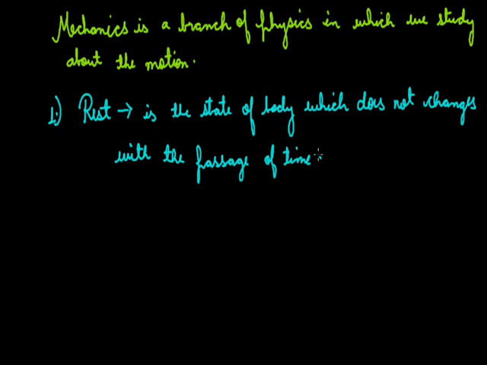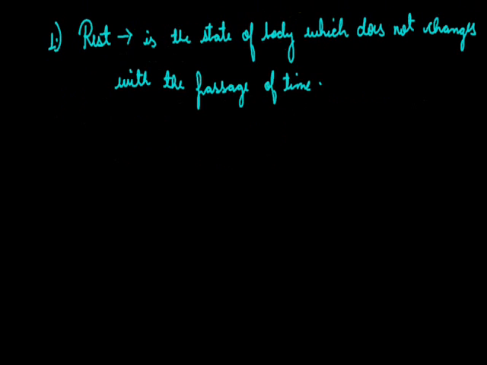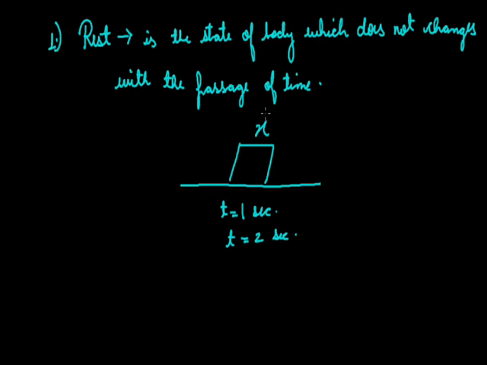It means that whenever we consider an object, for example, if a block is kept on a table, okay, if this block is at this position, that is x position at time t equal to 1 second, and if we notice its position again at t equal to 2 seconds and it is found that the box is at the same position, that is x, then it is said that the box is at rest.